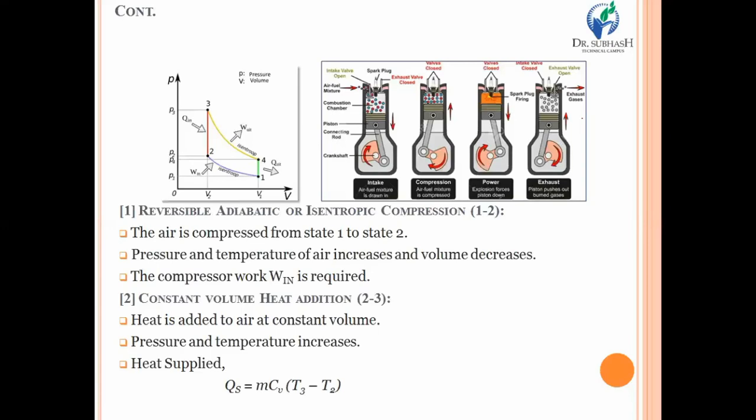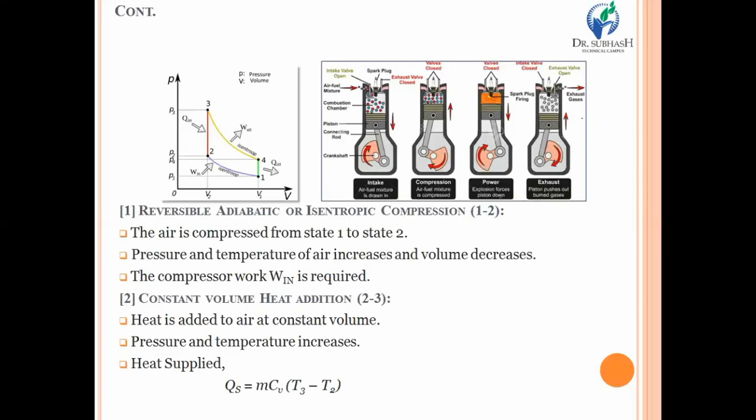Basically, what happens during the suction stroke or suction process is that, due to pressure difference, air from the atmosphere enters the piston and cylinder assembly through the inlet port, the inlet valve. Once air has entered, process 1 to 2 starts. The quantity of air that has entered the piston and cylinder needs to be compressed. This is performed in process number 1 to 2, the reversible adiabatic or isentropic compression.